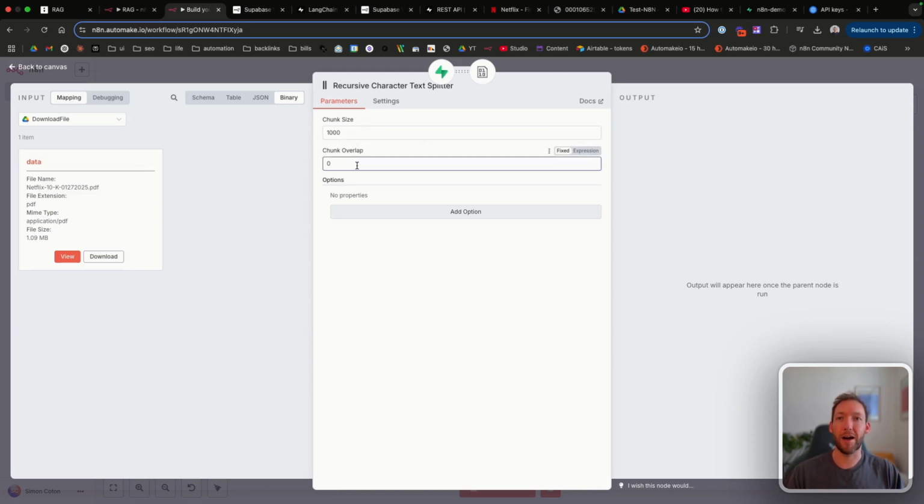And the chunk overlap is how much of the context needs to be in the previous chunk as well as the next chunk. So if we leave this as 0 here, every chunk will be an independent isolated chunk. Whereas if we add something like 200 here, it means the last 200 characters of the previous chunk will be the first 200 characters of the next chunk as well. So obviously this takes more tokens, but it means some context can be used between the chunks here.